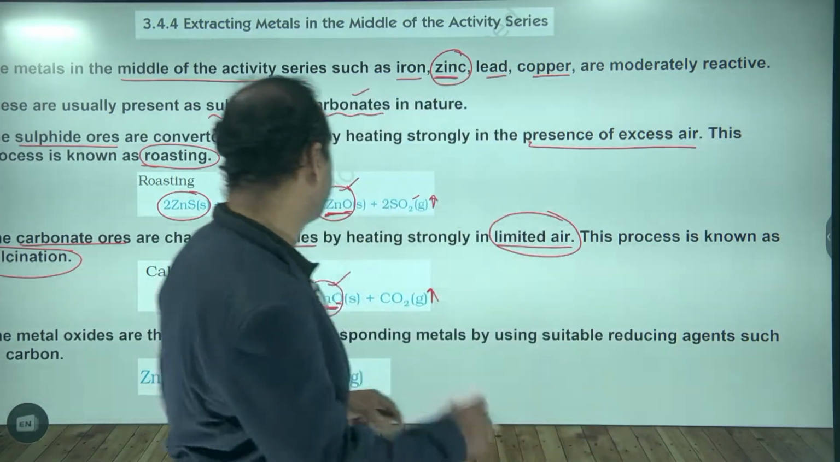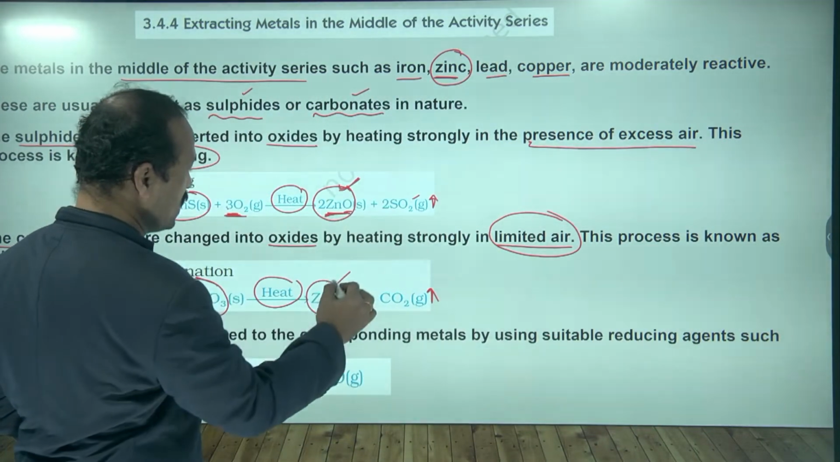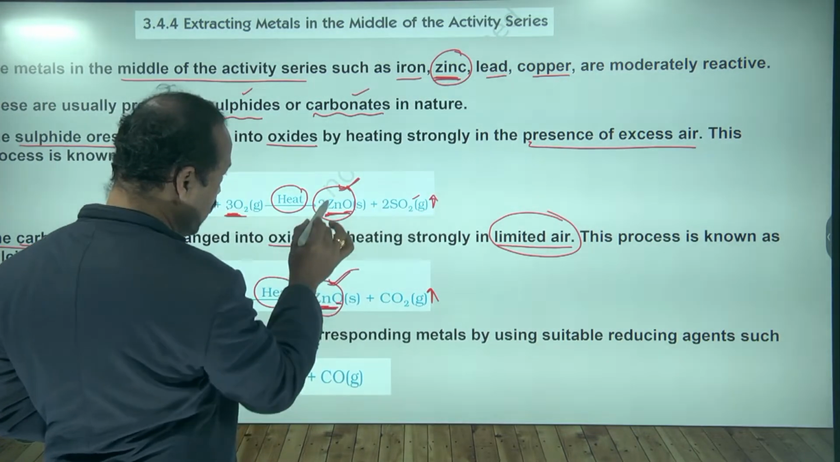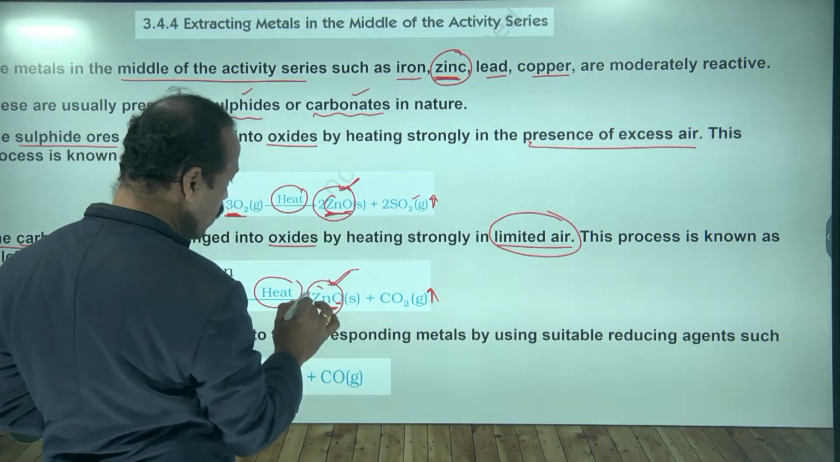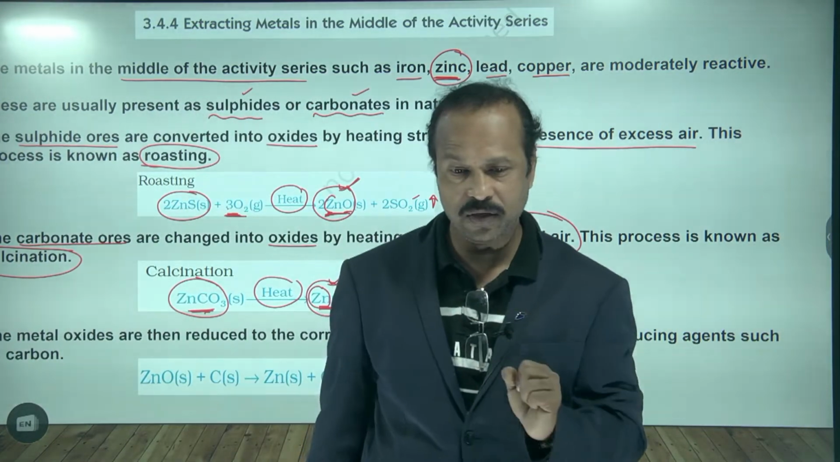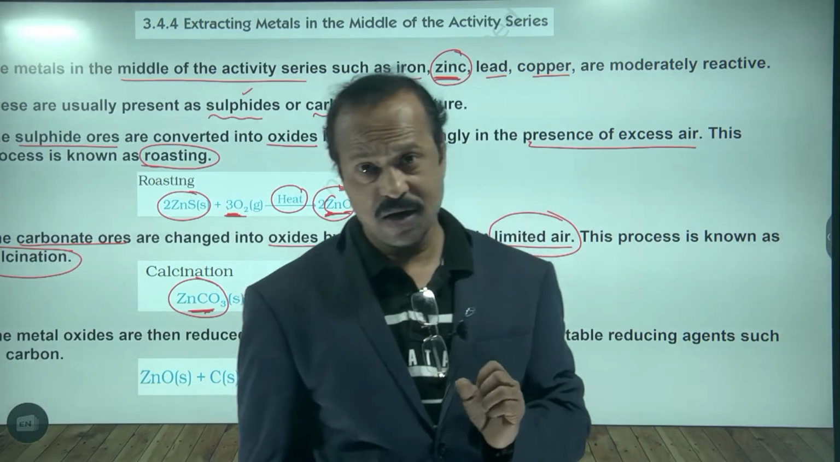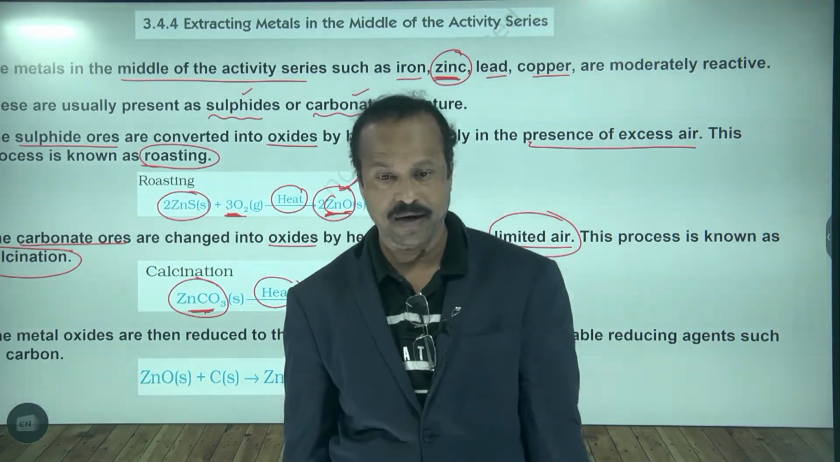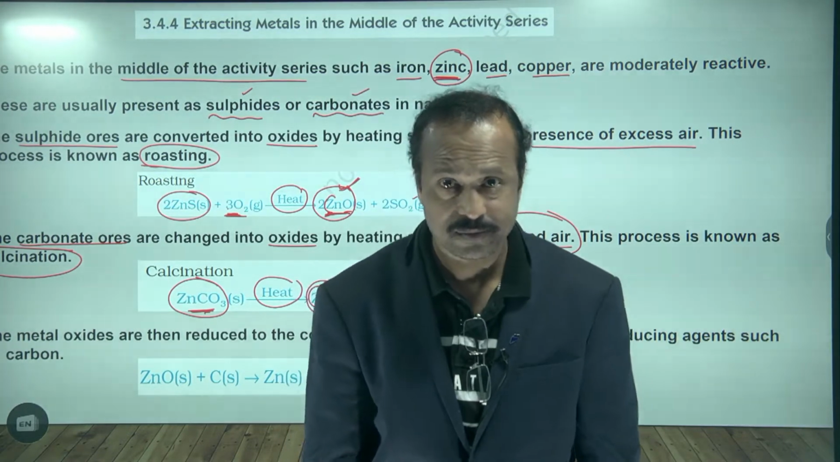So we have here zinc oxide. Here also we have the zinc oxide, and here also. But we need only zinc. So what we have to do? We have to remove the oxygen. Removal of oxygen is called what? Reduction.